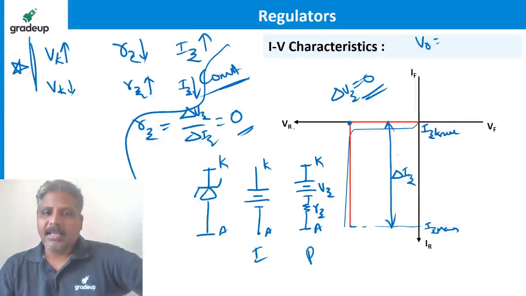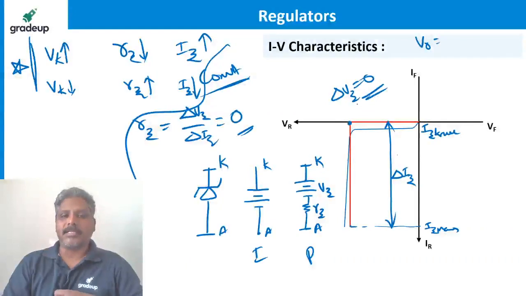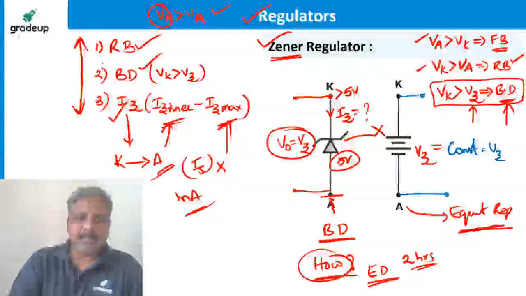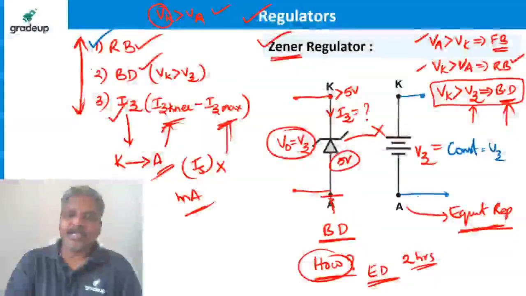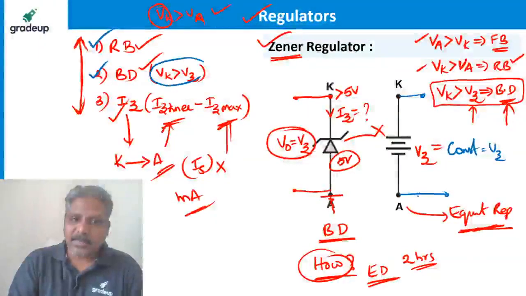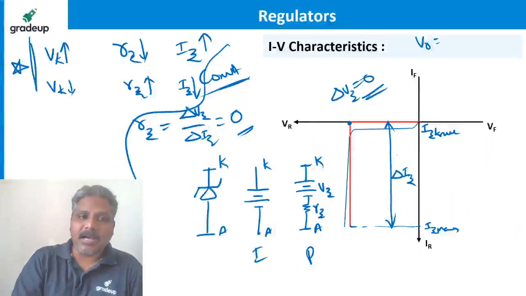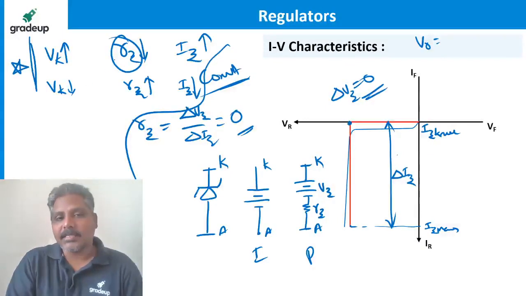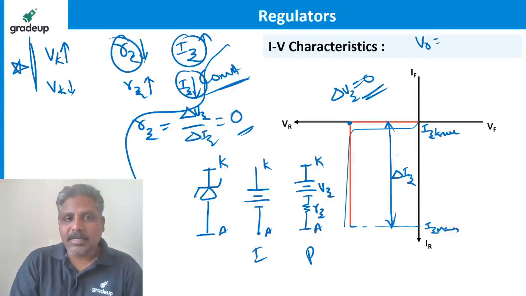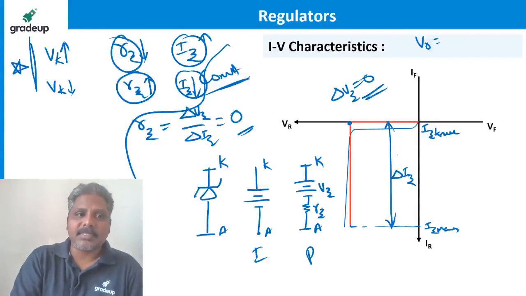Right? So taking these 3 points, the first point I said is this: the Zener must be ensured to be under reverse bias, under breakdown. This must be verified, then only we can call it a regulator. Then current flows. How much current flows? That depends on the Rz value. How much is the Rz? It depends on the cathode voltage.